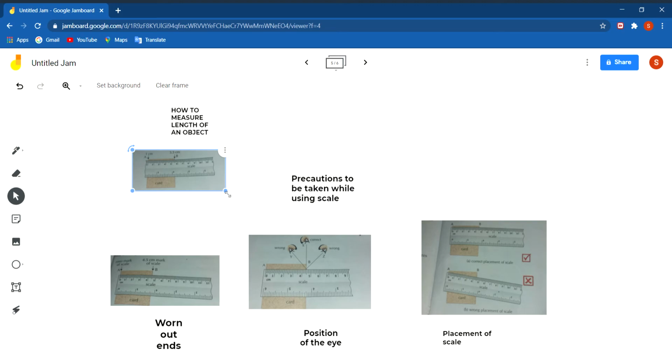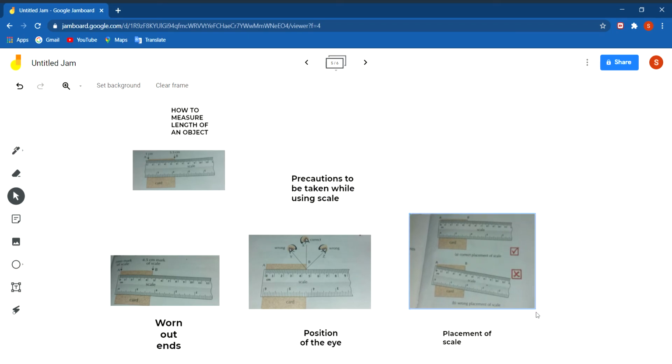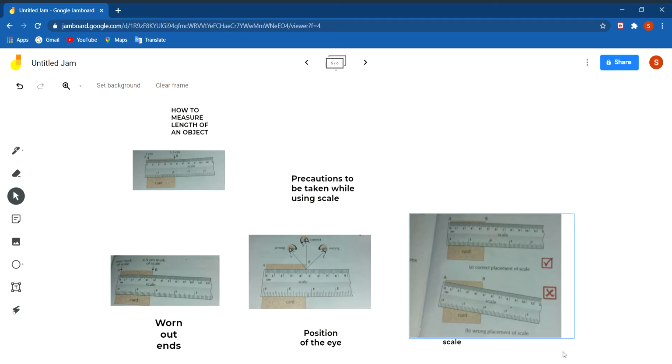Then there are some precautions which we have to take while using a scale. First is placement of the scale. Look at this figure. I am enlarging this figure, you can see. The scale should be placed with the object along its length as shown in the figure. If we place it at an angle, then our reading will not be correct. So this is the correct position and this is the wrong position.